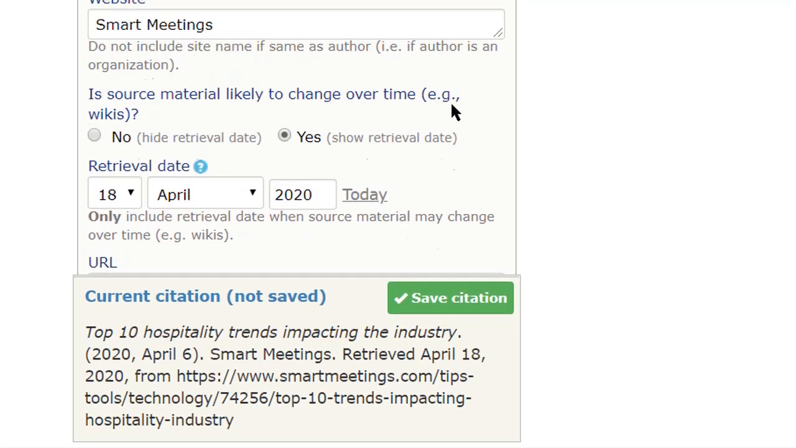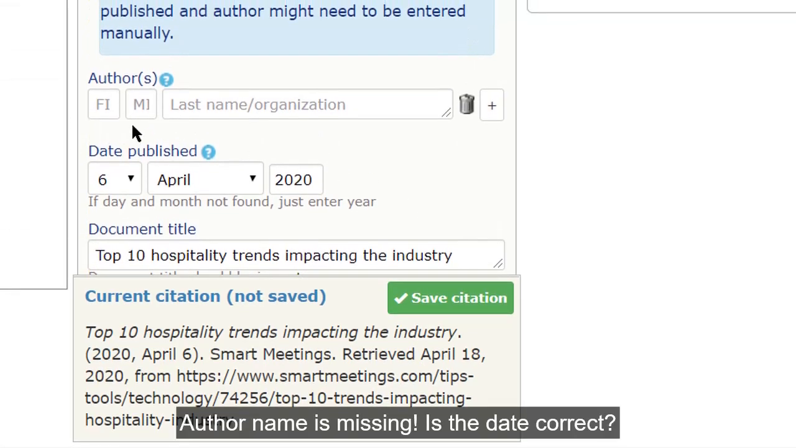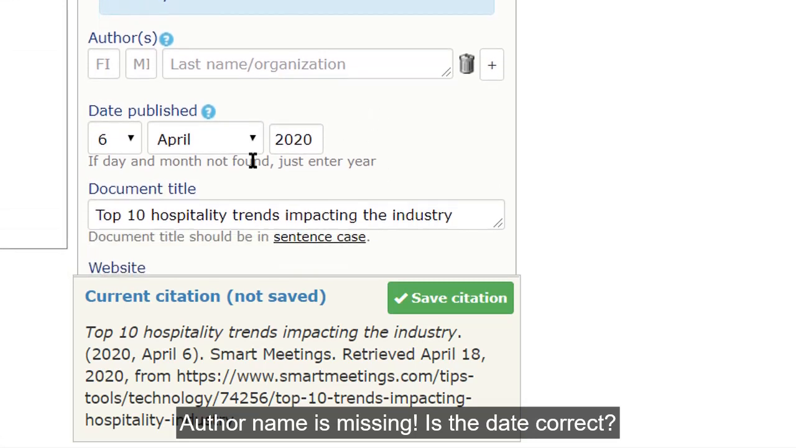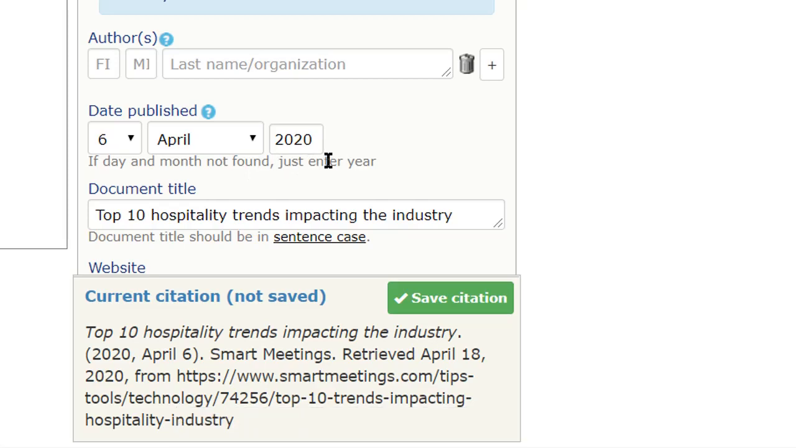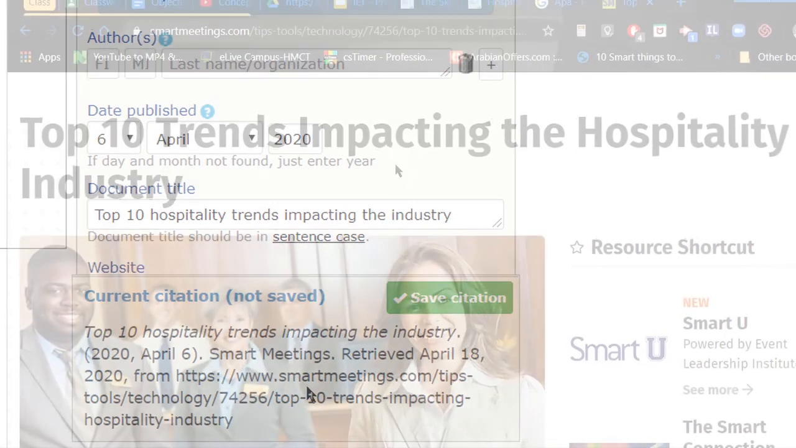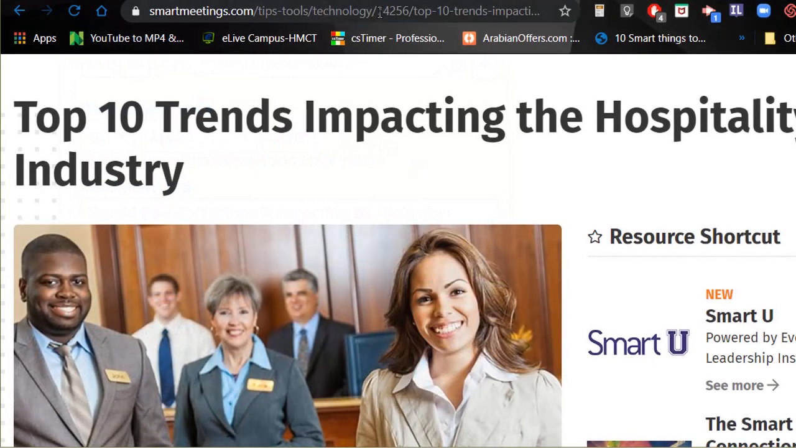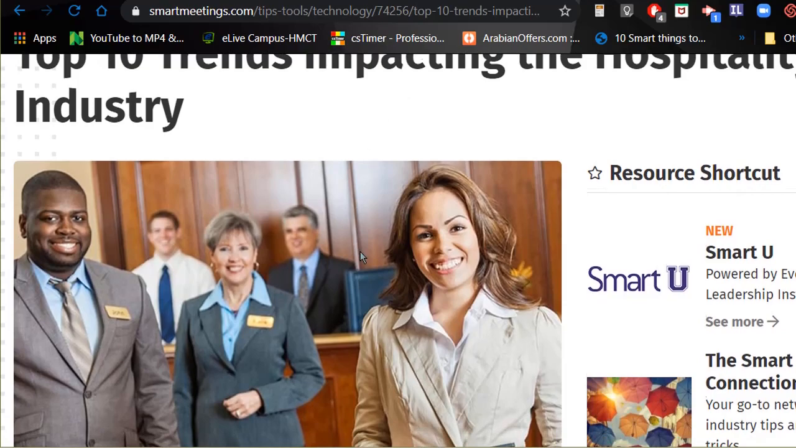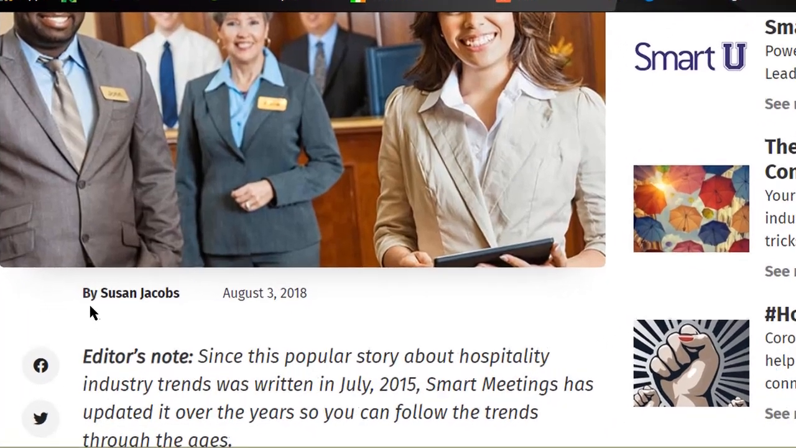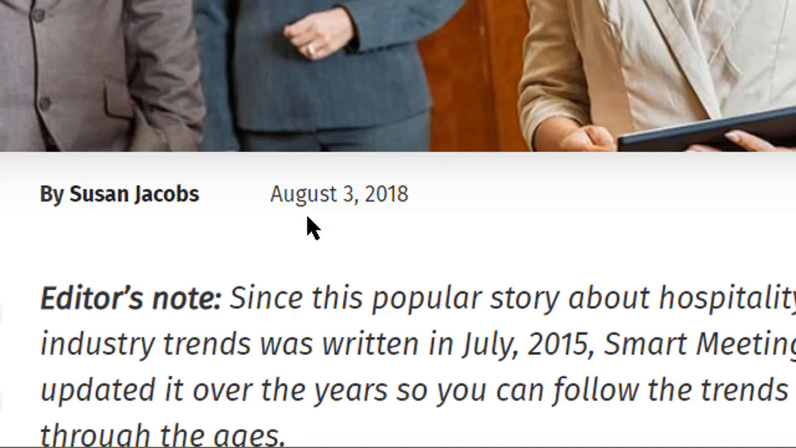Now, what is missing here is the author name, and also we have to check whether this date of publication is correct. For that, let us go to the website. So this is the website, and this is the website title. Now let us find the author. The author is Susan Jacobs, and the publication date is August 3rd, 2018. In the generator, it is wrong, so we will have to correct both these pieces of information.